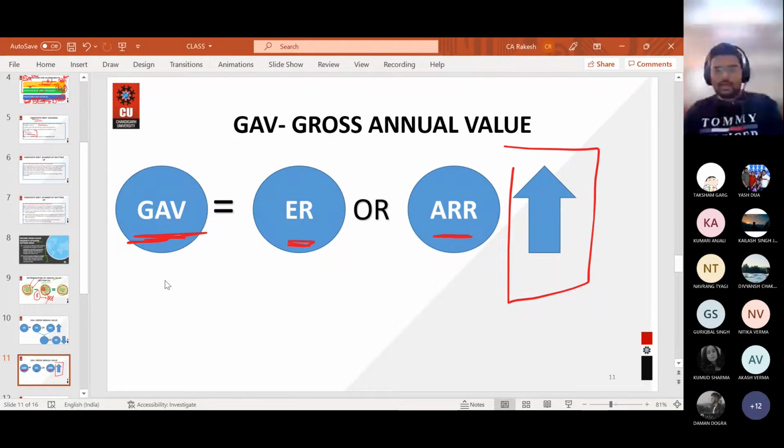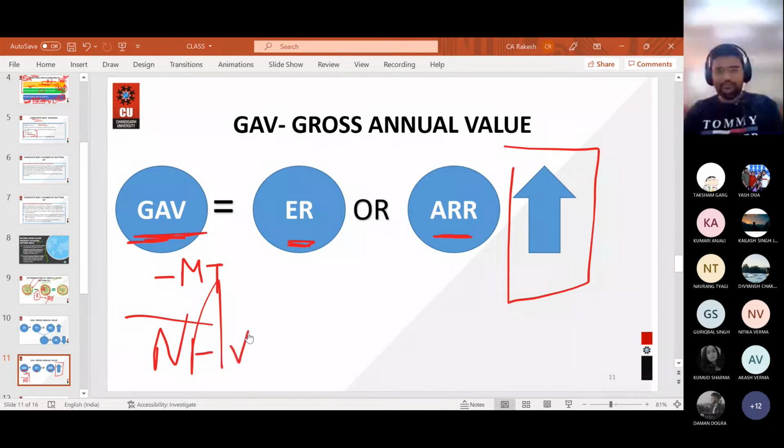And if you subtract municipal taxes from gross annual value, what you will be getting? Net annual value. Write down this formula and give me a thumbs up as soon as you have completed writing down this particular formula.